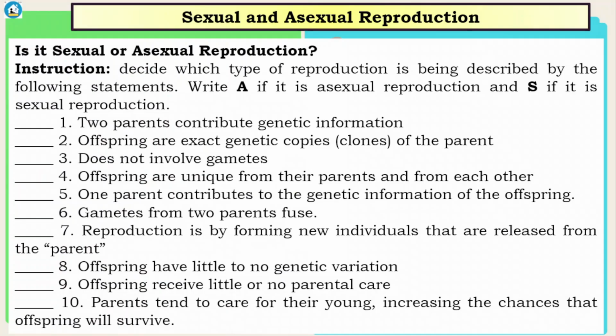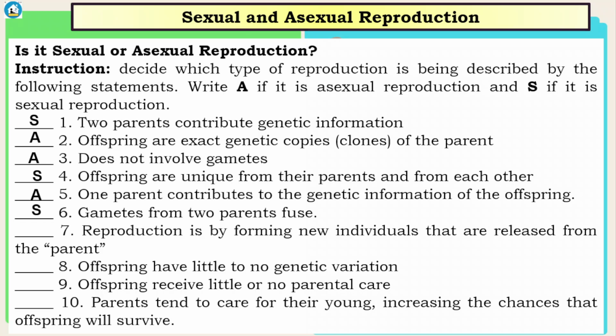Okay. Another one, decide which type of reproduction is being described by the following statements. Write A if it is asexual and S if it is sexual reproduction. Number 1, two parents contribute genetic information. Letter S. Offspring are exact genetic copies or clones of the parent. Letter A. Does not involve gametes. Letter A. Offspring are unique from their parents and from each other. Letter S. Okay, one parent contributes to the genetic information of the offspring. Letter A. Gametes from two parents fuse.